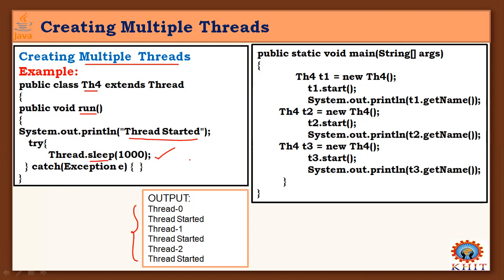Meanwhile, the other thread may come and execute and start. Here, 3 threads are created: Thread 1 is created and started, Thread 2 object is created and started, Thread 3 object is created and started, and every time we get the name of that thread. Let's see how the execution happens.